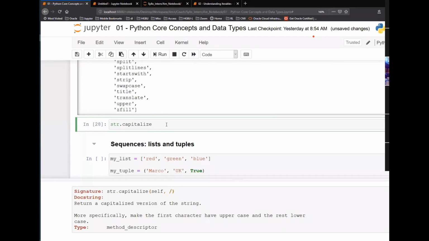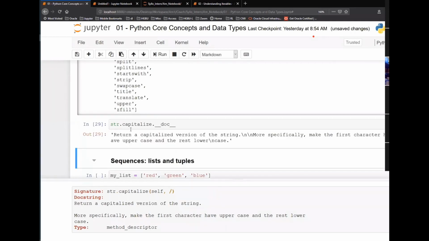I'm going to explain some of the things available in the IDEs which you can use. Maybe one of them will work for you. So for str dot capitalize, either you give a question mark or you give dot double underscore doc double underscore. Let's run this, and it will give you a one-line description.